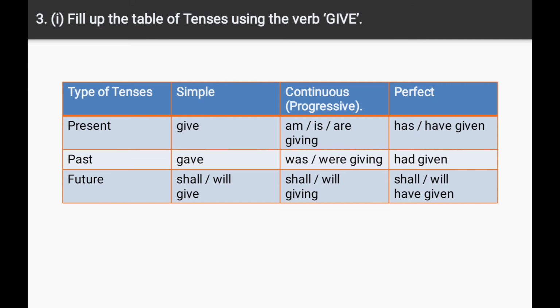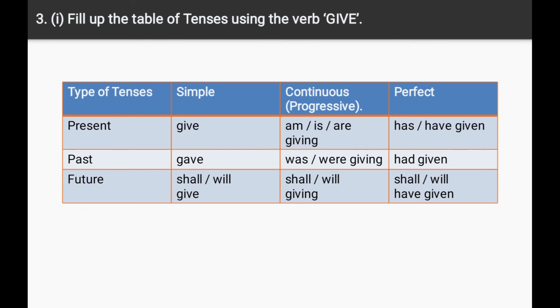Past tense: simple past gave, past continuous was or were giving, past perfect had given. And third one is future: simple future shall or will give, future continuous shall or will be giving, future perfect shall or will have given.